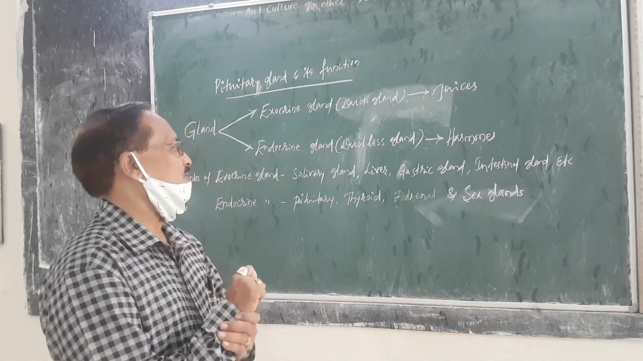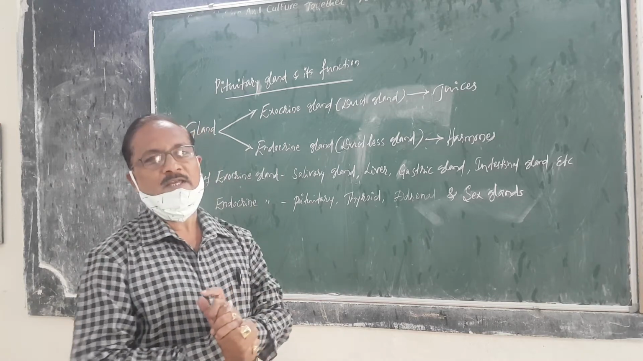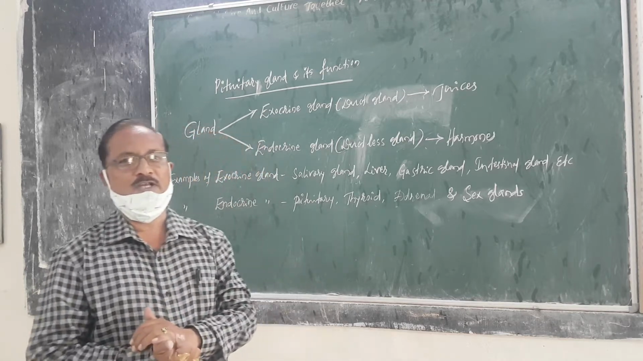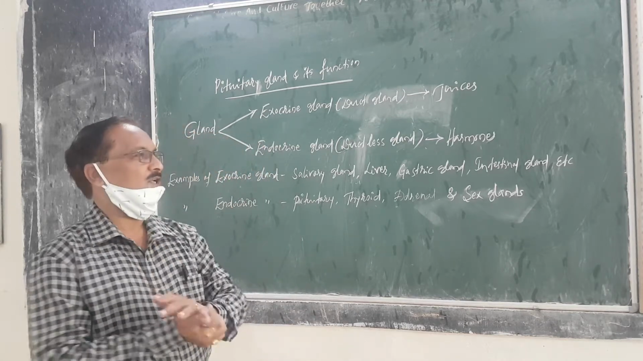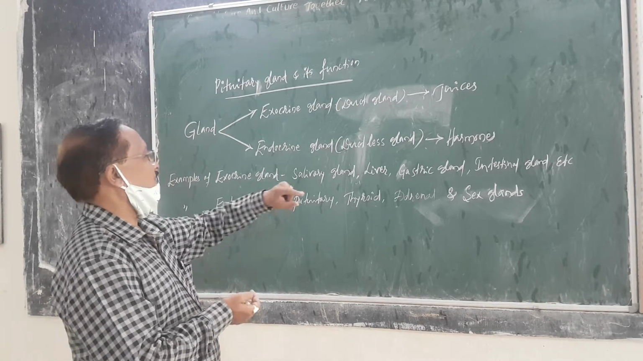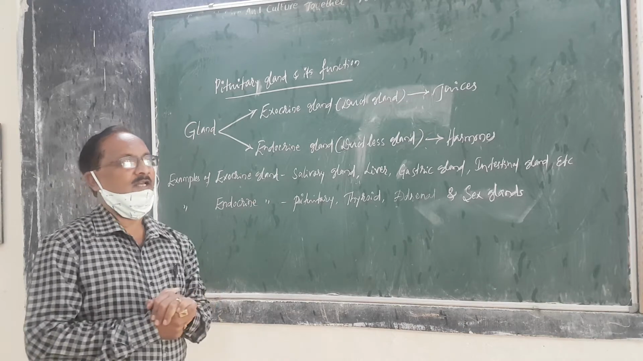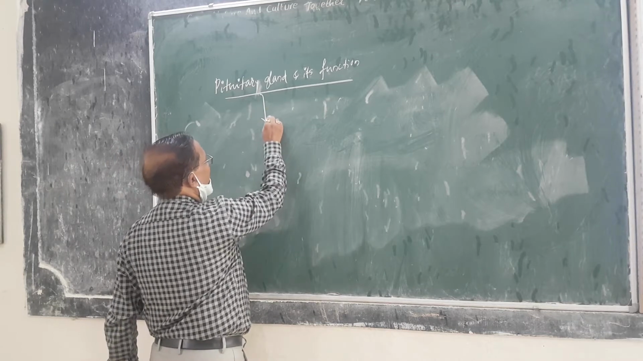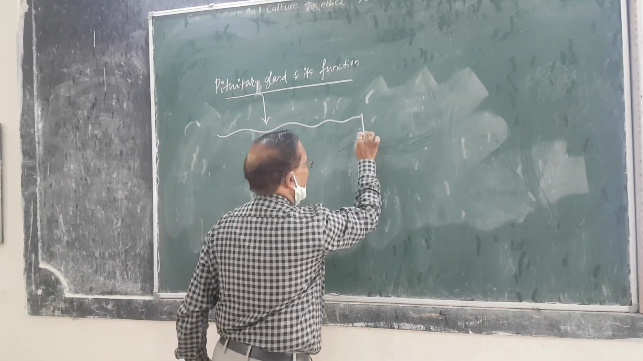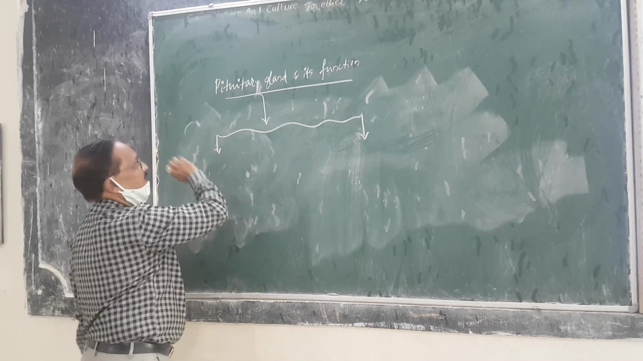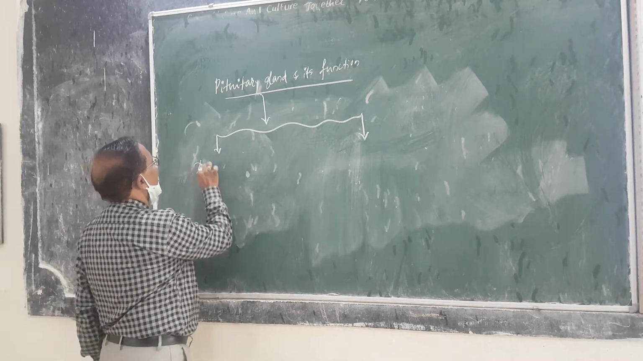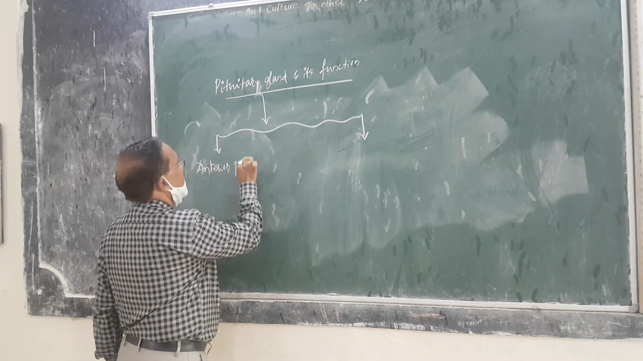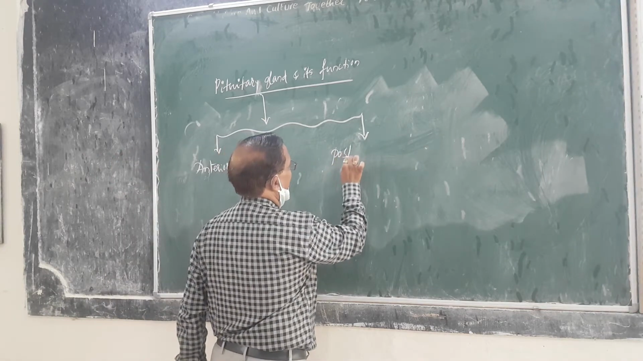A hormone is a chemical messenger secreted from the endocrine glands, directly poured into the blood circulation, and reaching a particular target cell or organ. In mammals, the first gland we see is the pituitary gland. The pituitary gland consists of mainly two parts: the anterior pituitary and the posterior pituitary.